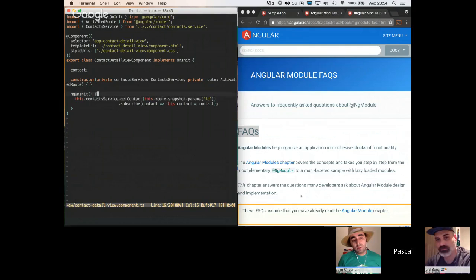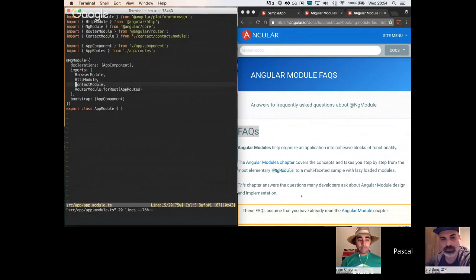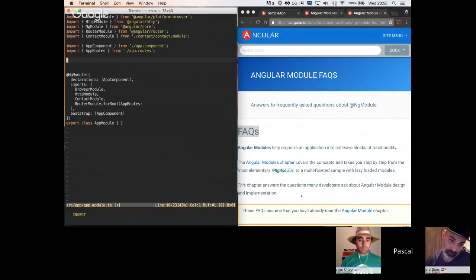Okay, so I'm not super familiar with ngrx, but technically it should be like this. You would go into your root module, which is this one here. Ideally there would be a module, let's call it store module, which is another ng module provided by ngrx. You would probably import that from @ngrx/store or whatever. I don't know if it's actually there, but that's how I would assume it should work.